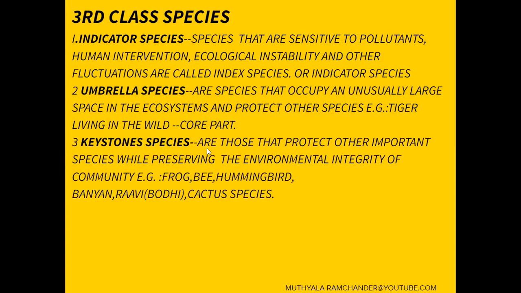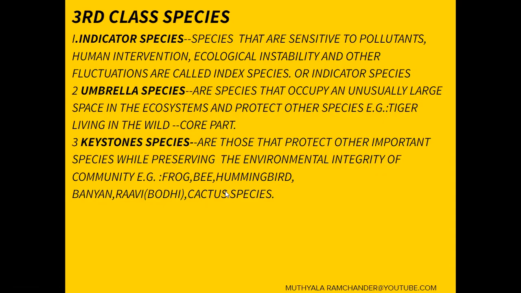And keystone species. Keystone species are those that protect other important species while preserving the environmental integrity of the community. Example, frog, bee, hummingbird, banyan, cactus species. These are important for ecosystem services.